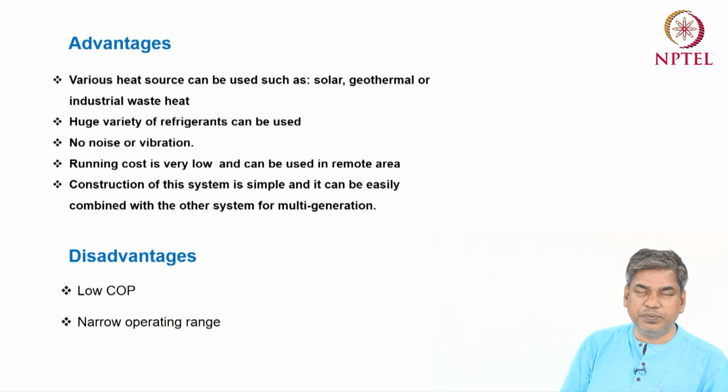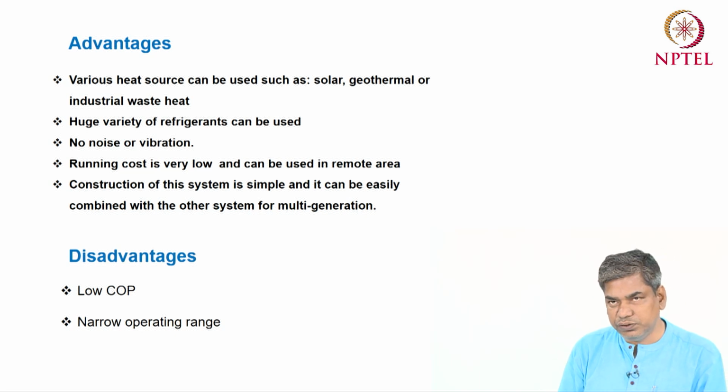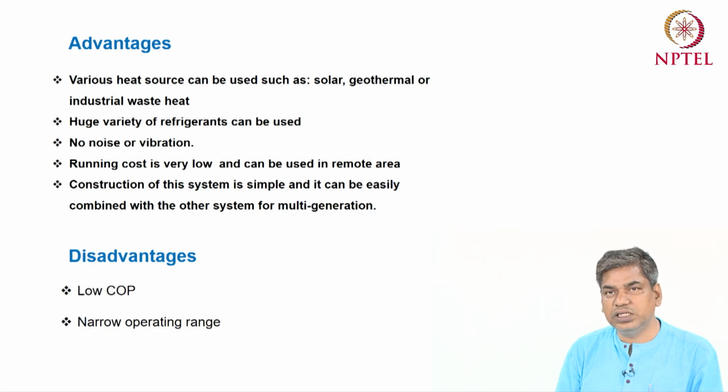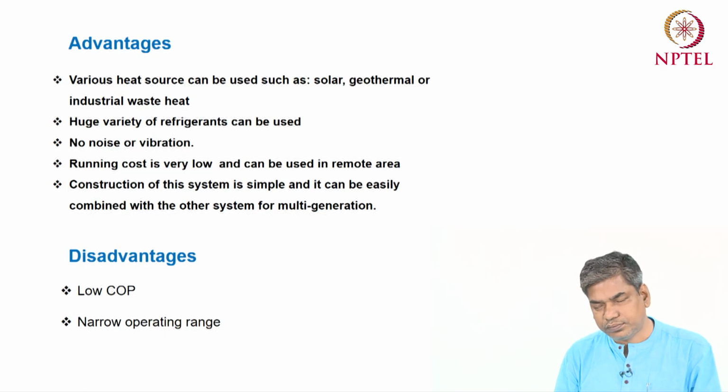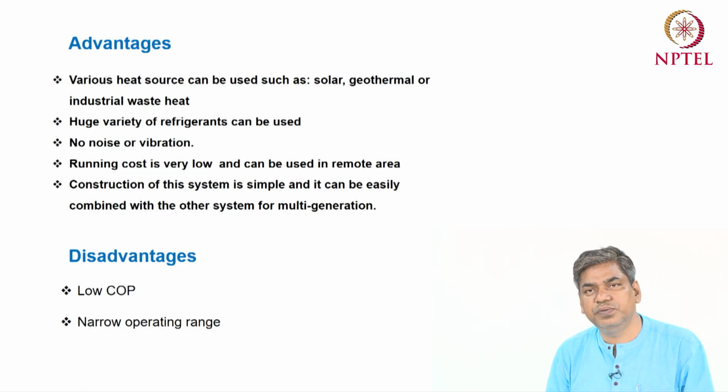So in the vapor compression system, a compressor is used. In the ejector refrigeration system, a pump is used, and pump work is very small compared to compressor work. That's why the pump's electricity consumption is also negligible compared to the compressor in the vapor compression system.